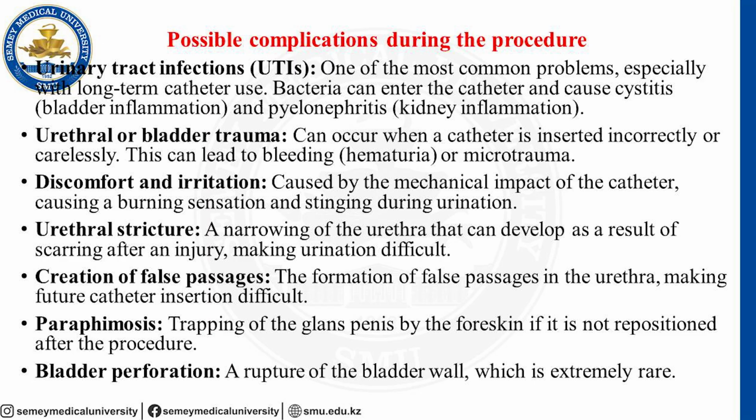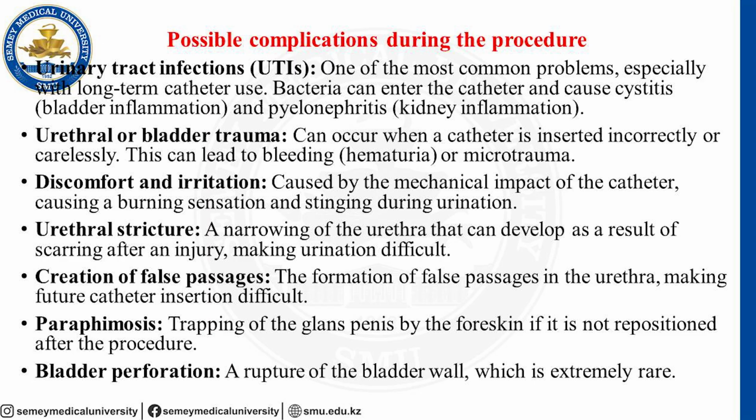Next complication: urethral or bladder trauma can occur when a catheter is inserted incorrectly or carelessly. This can lead to bleeding or microtrauma, or also if you don't use lubricant, for example, it can cause discomfort and irritation caused by the mechanical impact of the catheter, causing a burning sensation and stinging during urination.